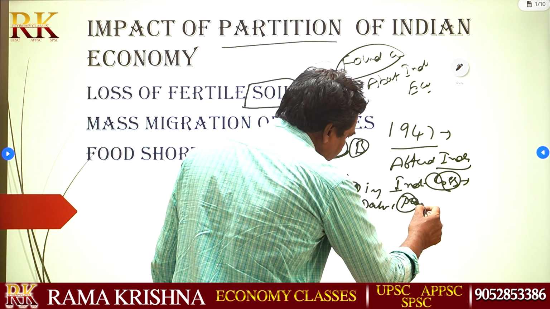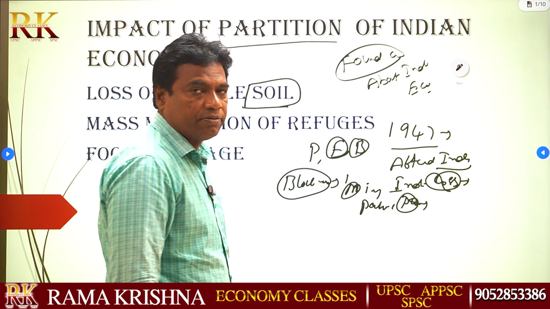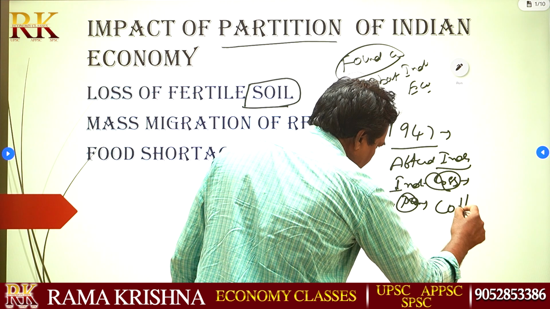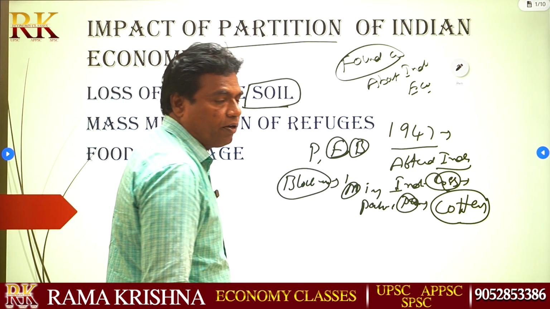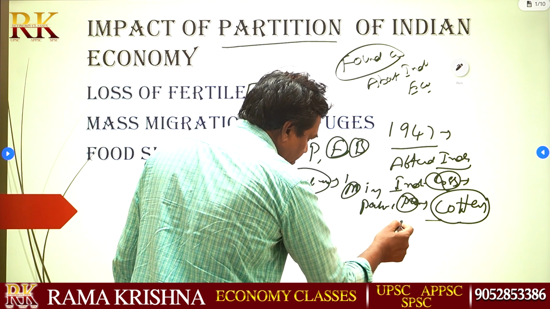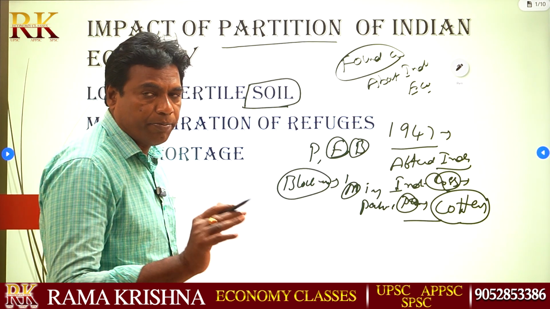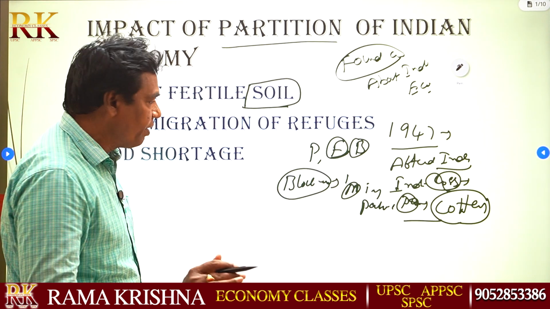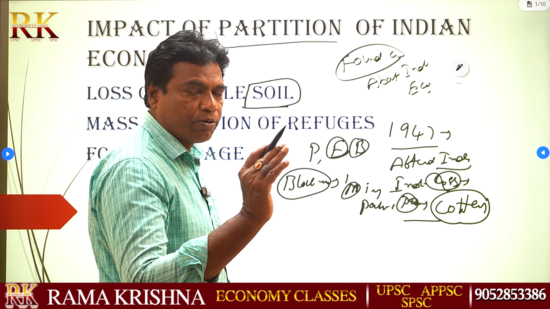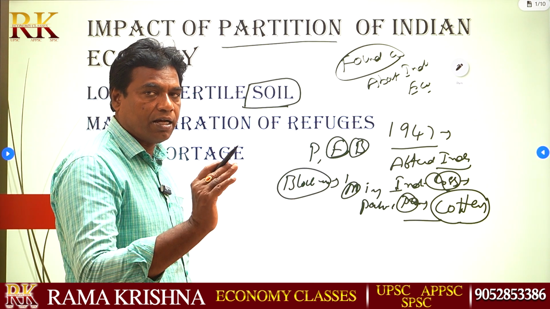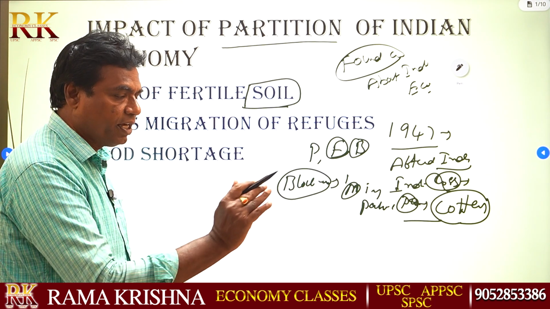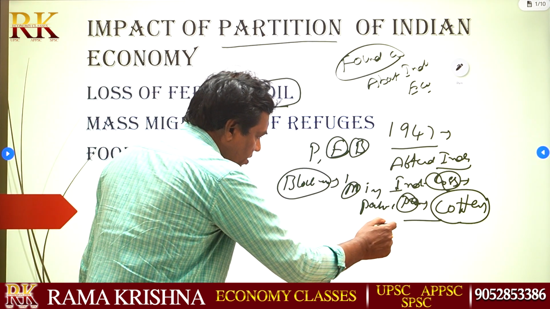This land is highly fertile, and cotton is also grown there. Cotton is the biggest natural resource in India. Cotton mainly grows in black cotton soil, which is found in Gujarat, Maharashtra, Rajasthan and Punjab.